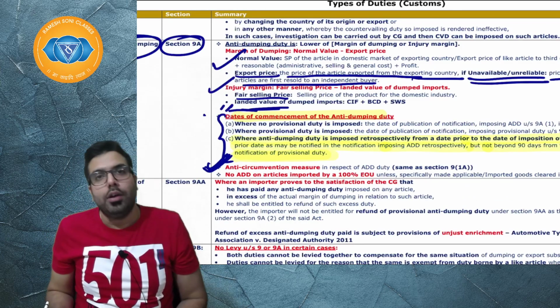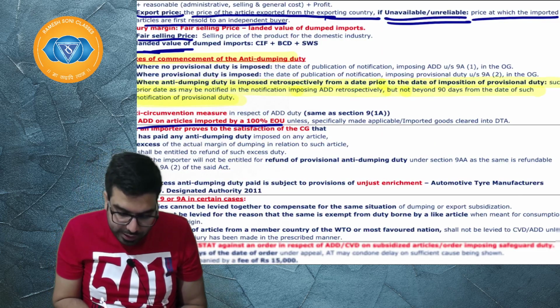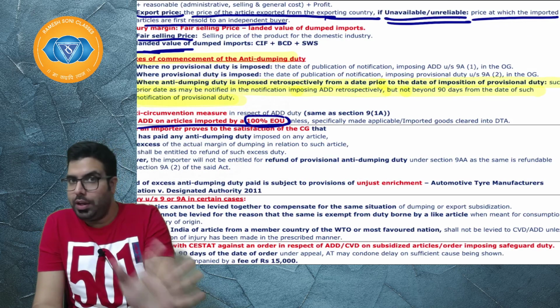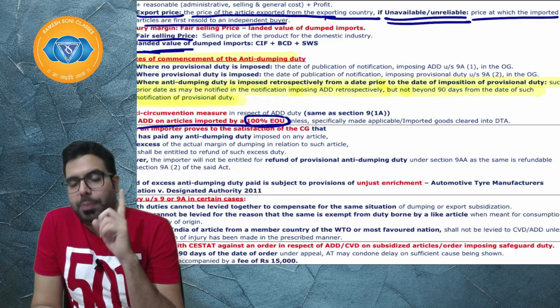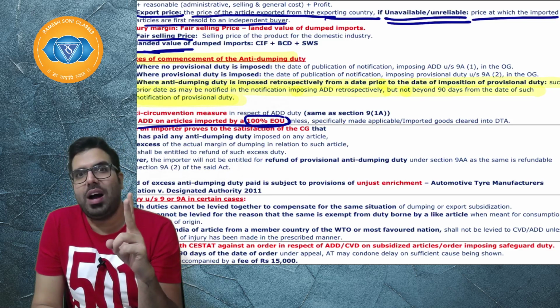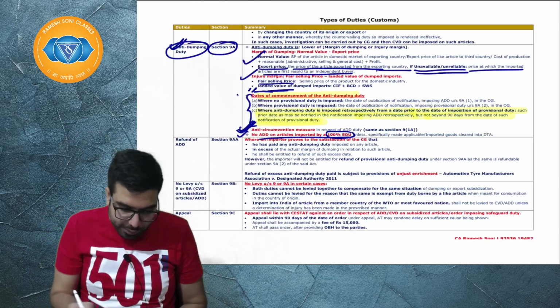Next, sir, no anti-dumping duty on article imported by whom? EOU. But sir, if EOU is importing, there is no anti-dumping duty, but it can be imposed if the notification is specifically made applicable to EOU, or if the EOU, after importing, has cleared the goods in the domestic tariff area. I hope everyone is clear.